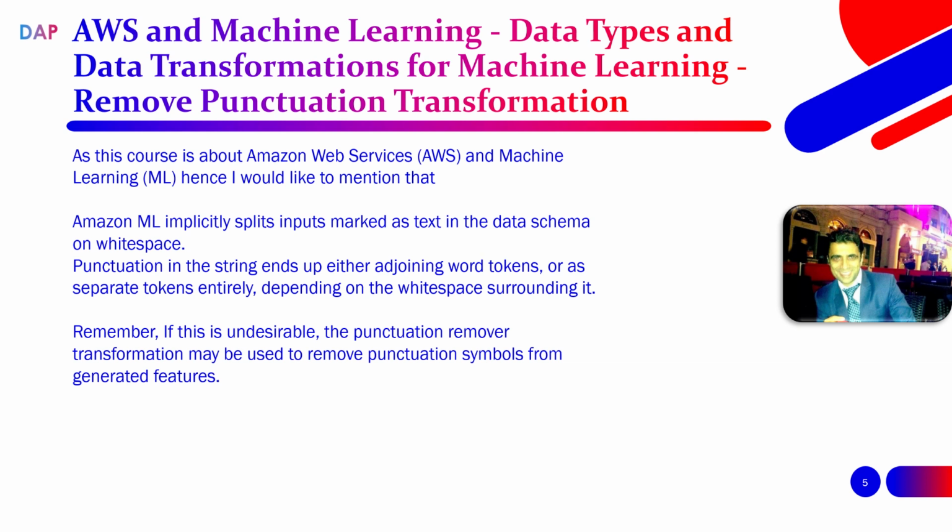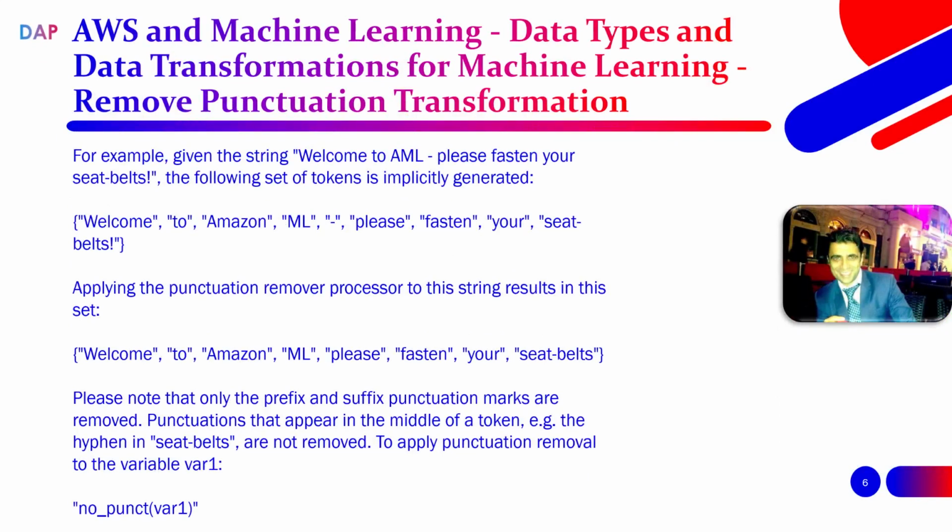If this is undesirable, the punctuation remover transformation may be used to remove punctuation symbols from generated features. So we are talking about the features generated from the text.